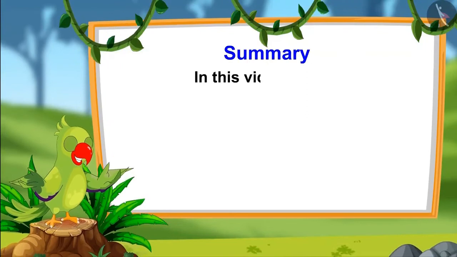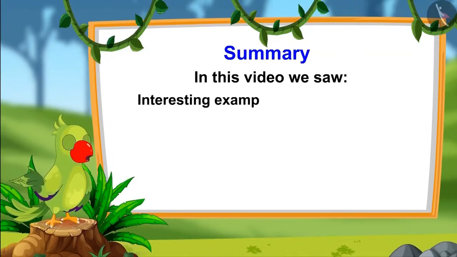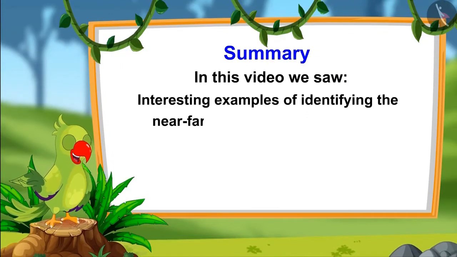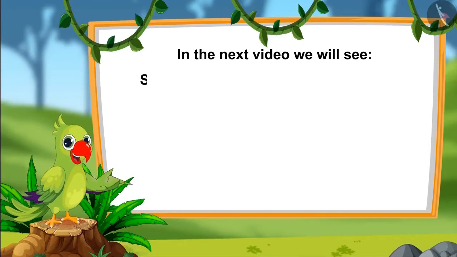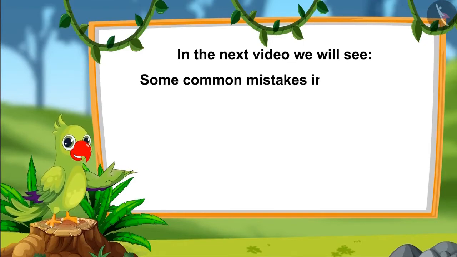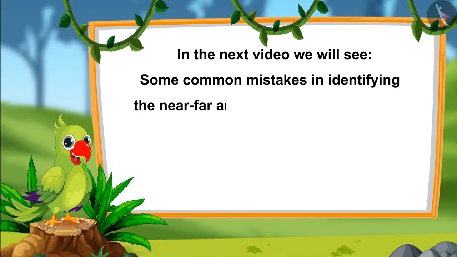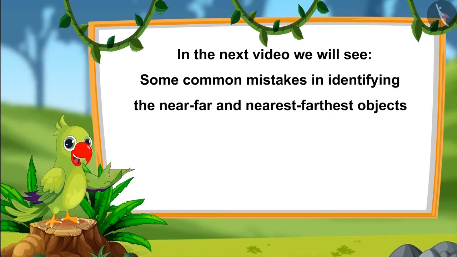So kids, in this video, we saw interesting examples of identifying the near, far and nearest, farthest objects. In the next video, we will see some common mistakes in identifying the near, far and nearest, farthest objects. Till then, bye friends!